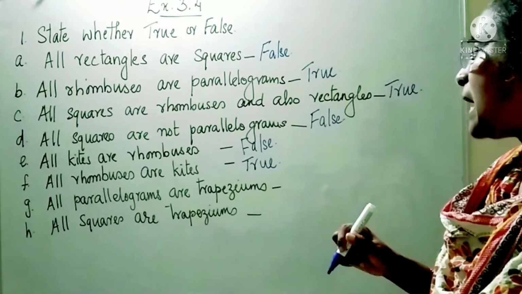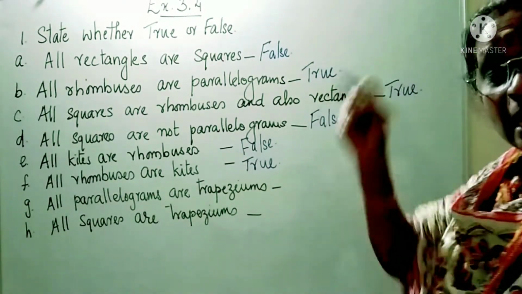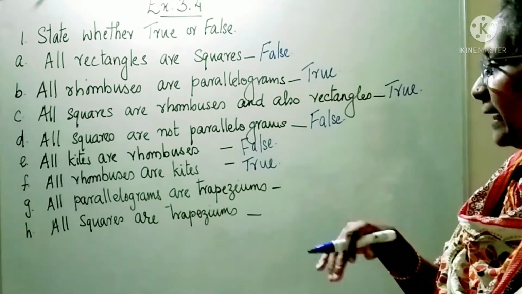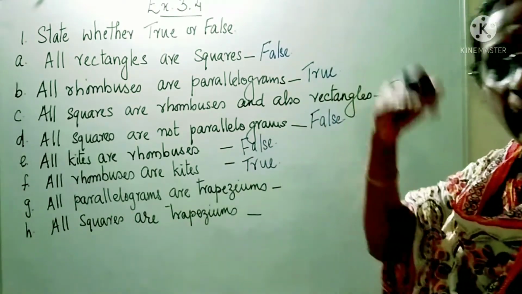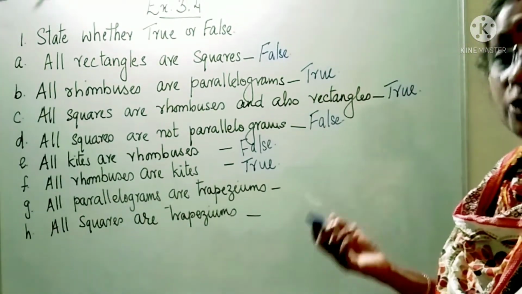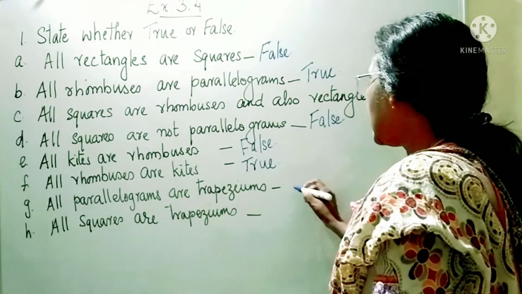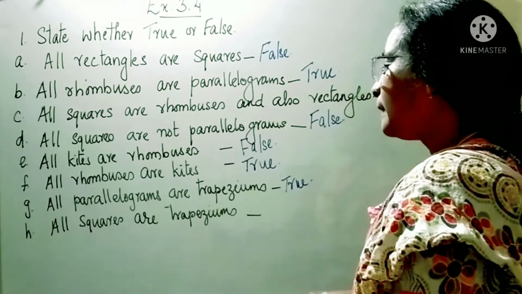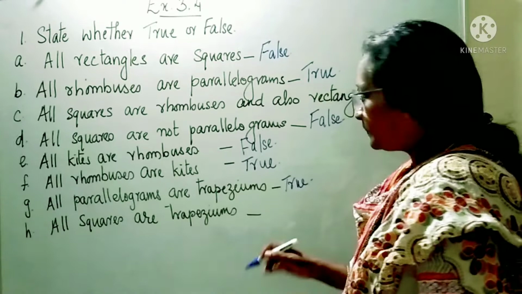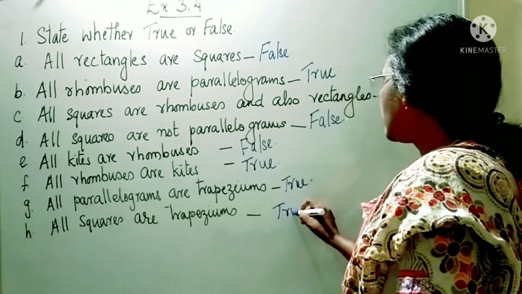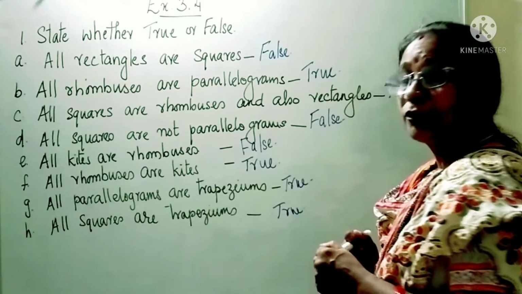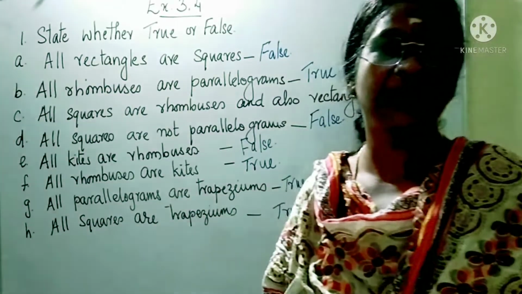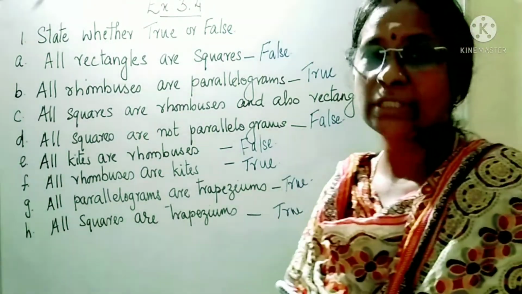Now, all parallelograms are trapeziums. We started with trapezium. A trapezium has got only one pair of opposite sides parallel, but parallelogram has got two pairs of opposite sides parallel and also equal. So all parallelograms are trapeziums. That is true. And all squares are trapeziums. That is also true. So if you know the special properties of all the quadrilaterals, then only you will be able to do this exercise.